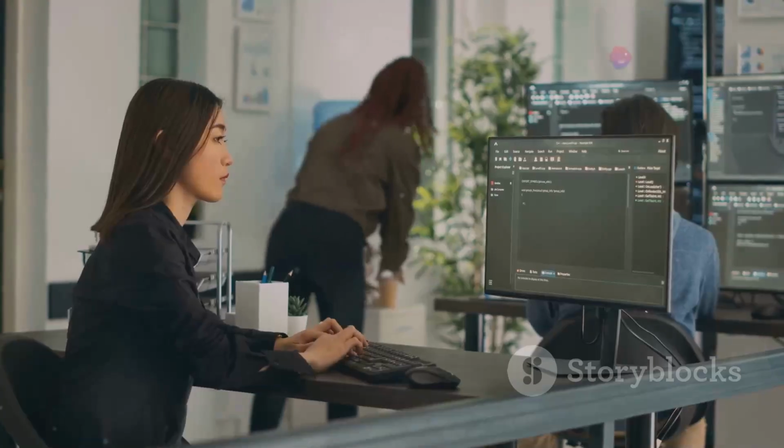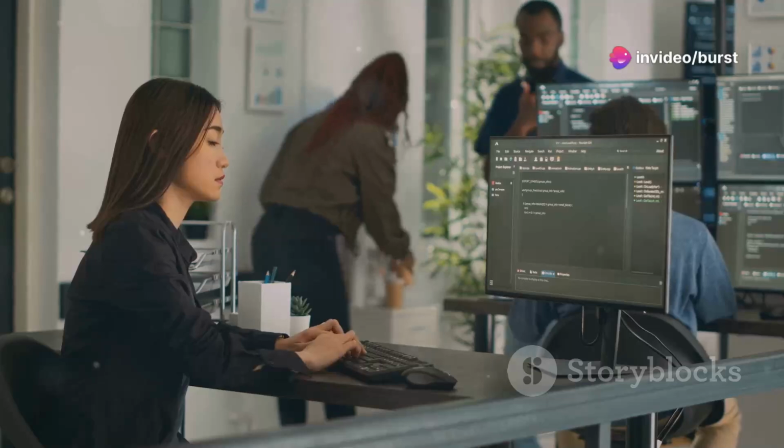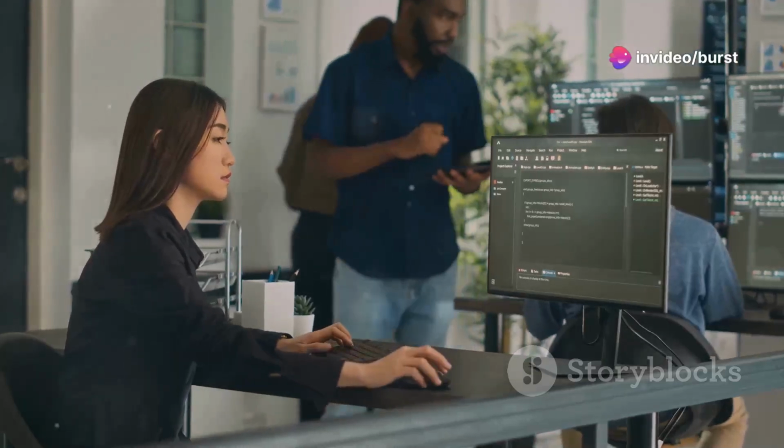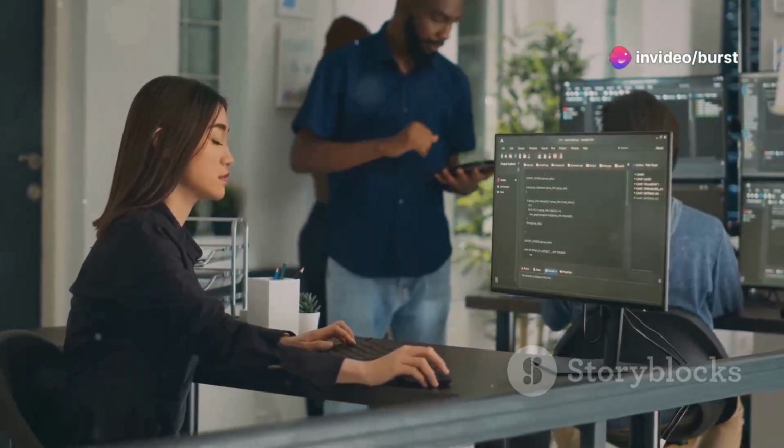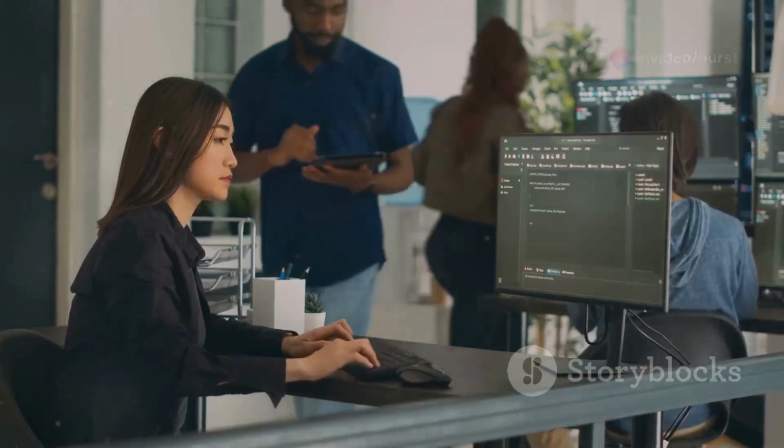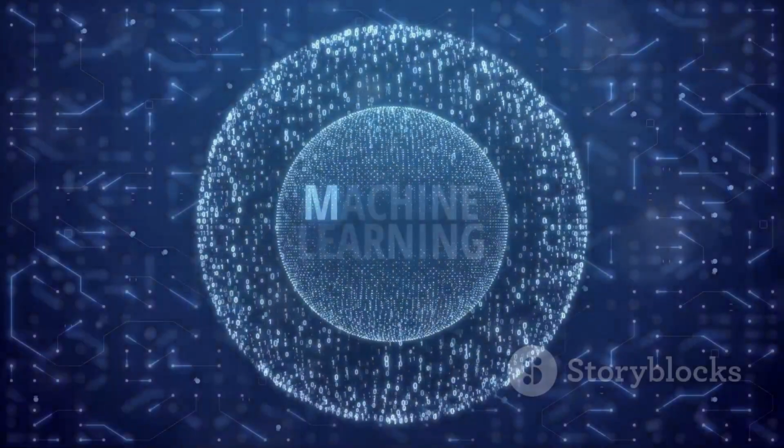Data transparency involves making the data used to train AI models accessible and understandable. Users should know what data is being collected, how it's being used, and if their data is part of the training set.